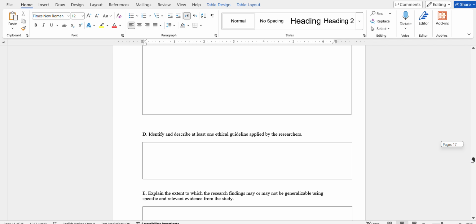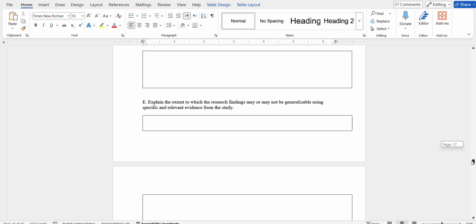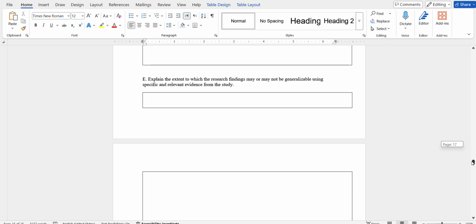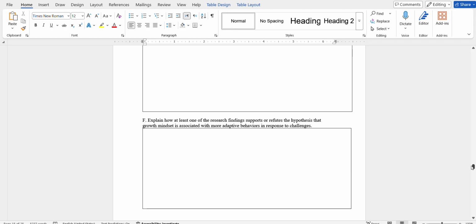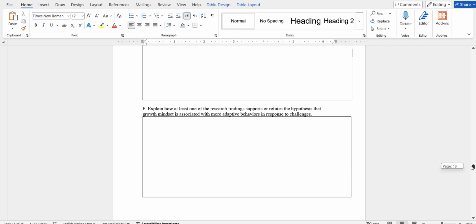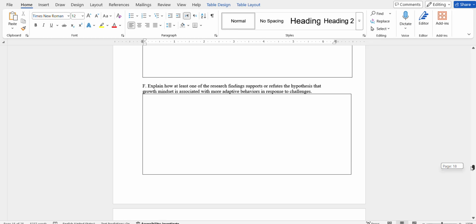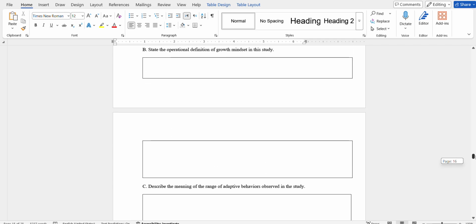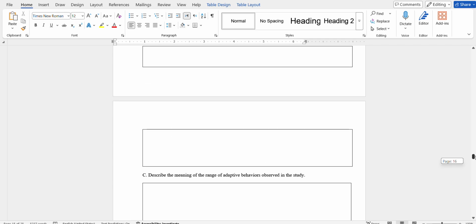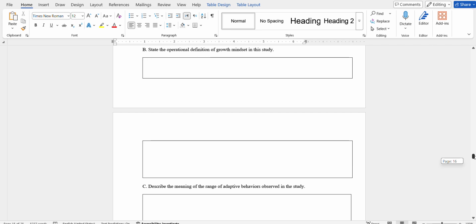Identify and describe one ethical guideline. We're gonna have to look out for that. Then the extent to which the research findings may or may not be generalized, using specific and relevant evidence from the study. Explain how at least one of the research findings supports or refutes the hypothesis that growth mindset is associated with more adaptive behaviors in response to challenges. So this question, if you guys don't understand it, is saying that the findings may not be generalizable to the general population. Can we use this study to apply it to the general population or not? So we're gonna have to also look out for that one.